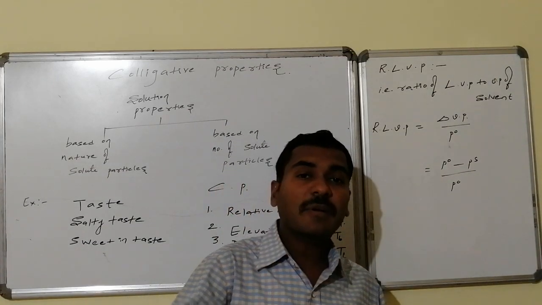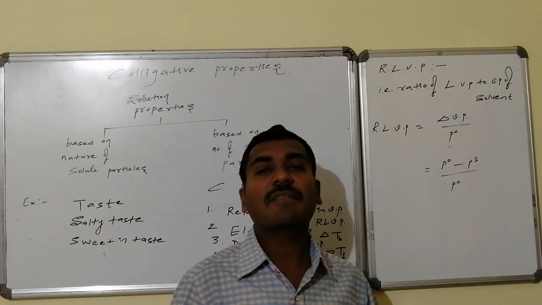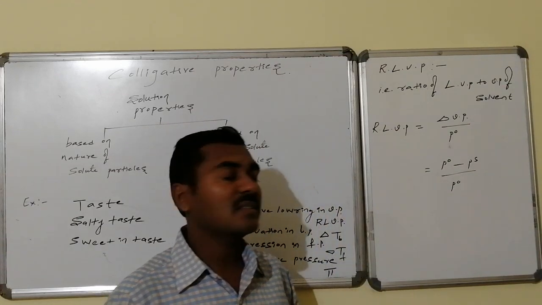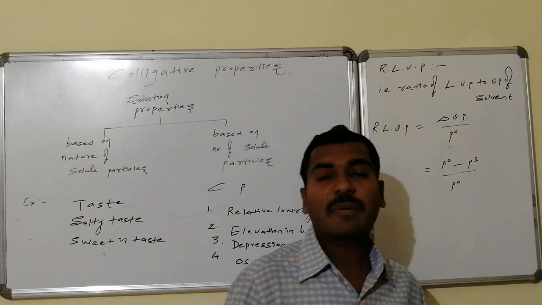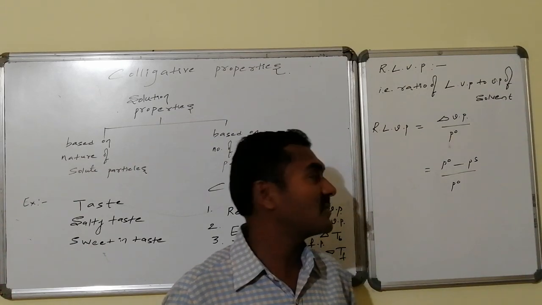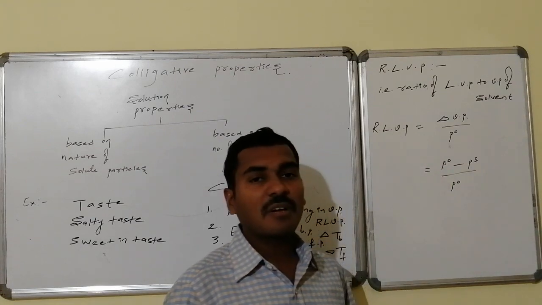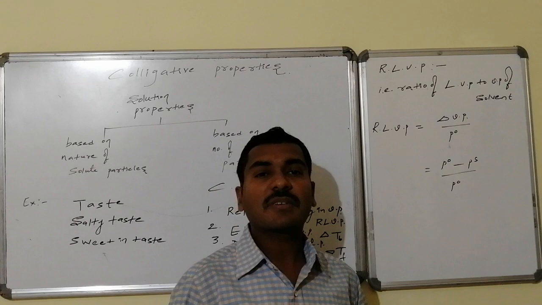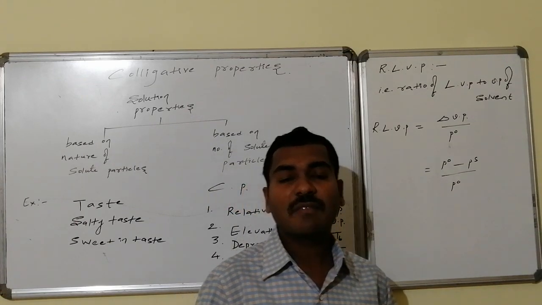That lowering in vapor pressure with respect to the original vapor pressure of the solvent is said to be relative lowering in vapor pressure. This can be given by delta P by P0, which equals P0 minus Ps, that is, the vapor pressure of the solvent minus the vapor pressure of the solution, divided by the vapor pressure of the solvent. This is said to be relative lowering in vapor pressure.